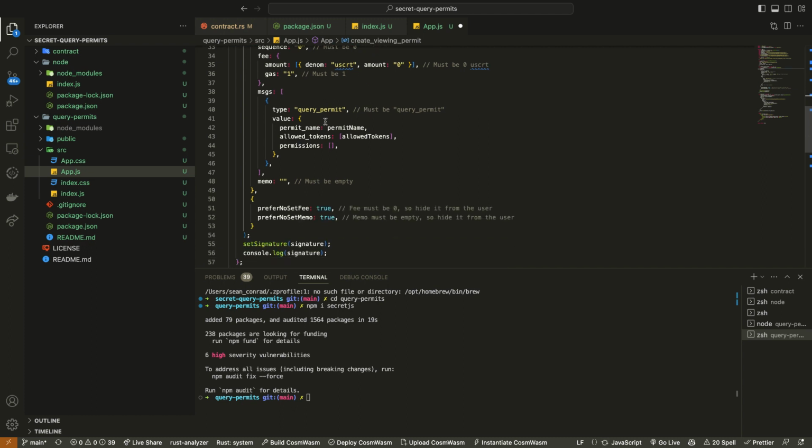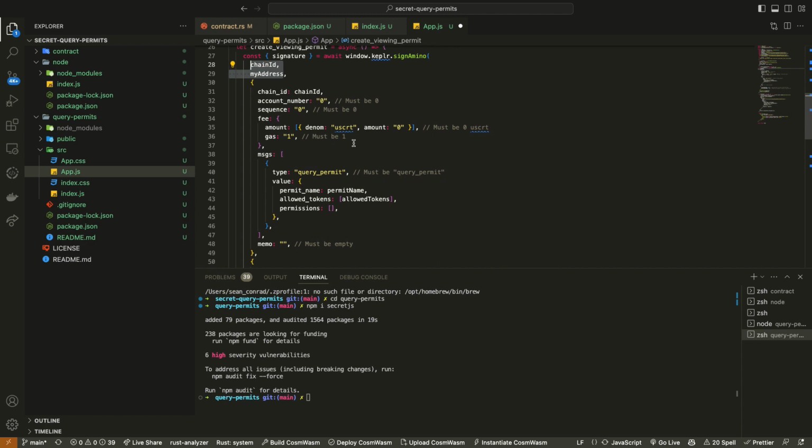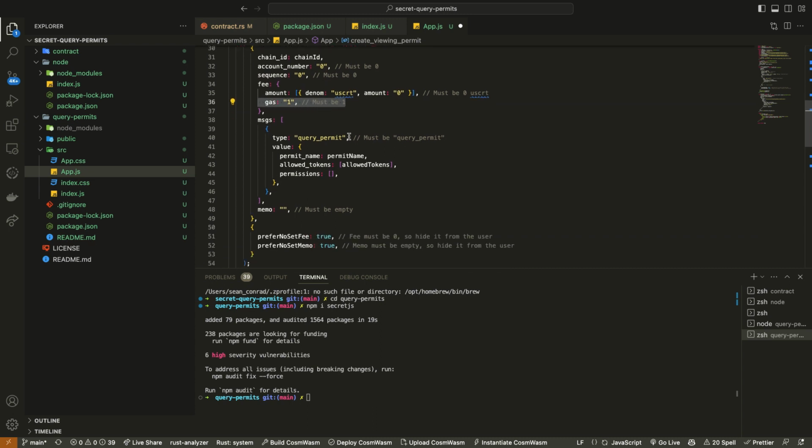And most of this is just placeholders specific to query permits, like chain ID, account number, sequence, fee, gas. All that we're actually changing here is what permissions we're allowing, what the allowed tokens are. And in our case, it's the smart contract that we just created.